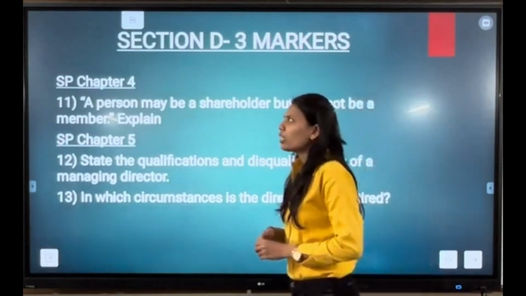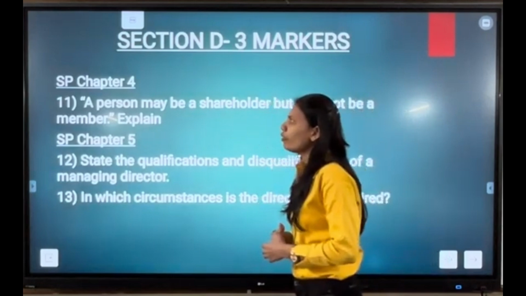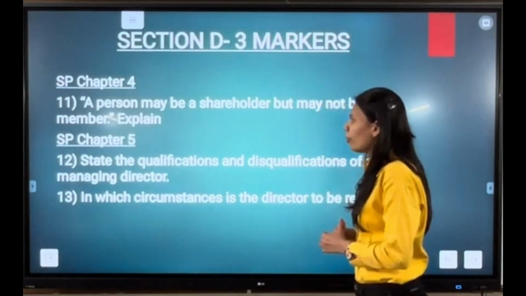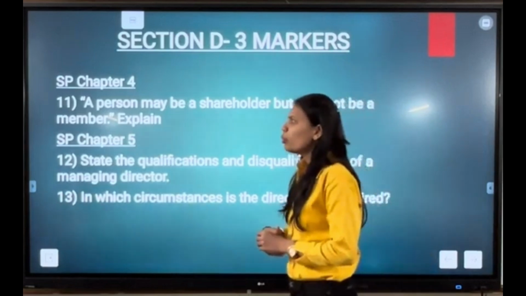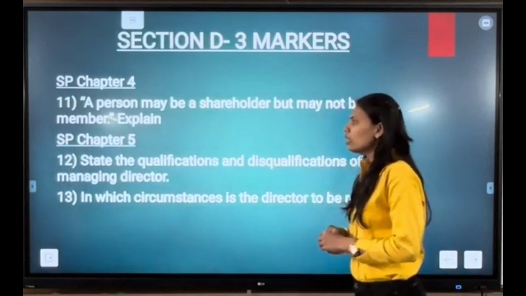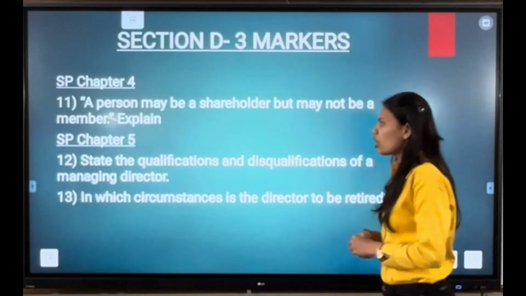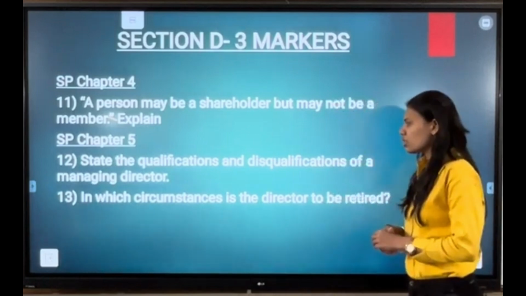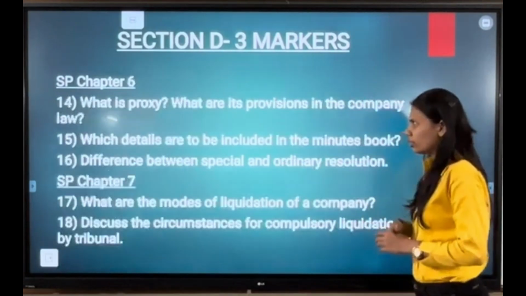Now moving ahead with SP chapter number 4, we have our first question as: a person may be a shareholder but not be a member. Explain. Moving ahead with SP chapter number 5, we have our first question as: state the qualification and disqualifications of a managing director. Our next question is: in which circumstances is the director to be retired.